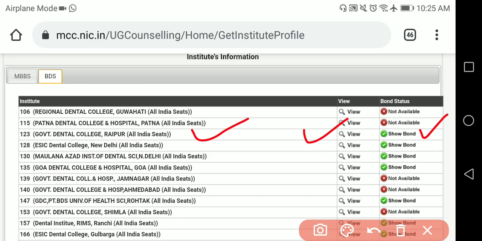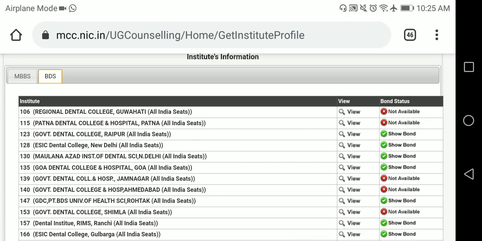Some students have asked me, sir, so and so college is telling that from this year they are becoming a deemed university, but if that college name is not there in this list, then you have to understand that that college is not participating this year in the counseling. So remember that.